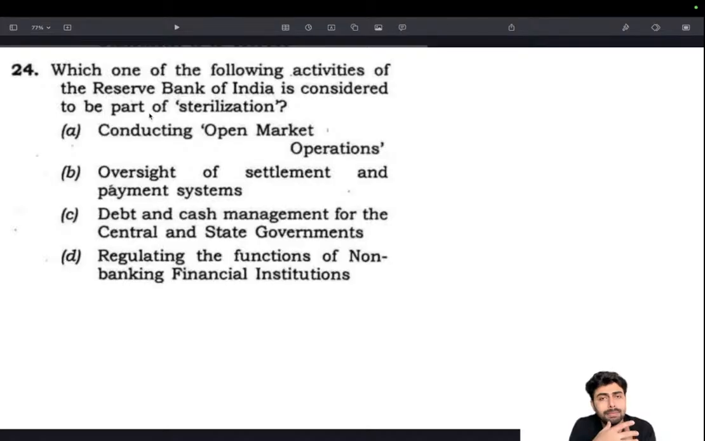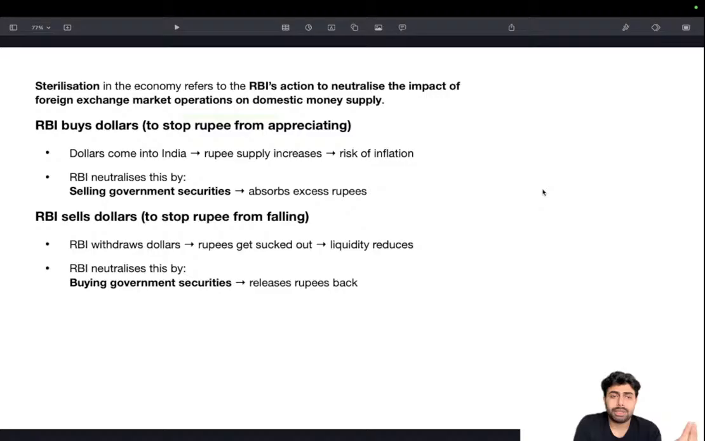Basically, if RBI is buying or selling dollars in the open market, the forex operations are being conducted. That will have an impact on money supply in the domestic economy. So, in order to shield that, RBI conducts open market operations. I'll give an example. The answer for this is open market operation, and the process, sterilization, is basically protecting the domestic market from the forex operations. So it's RBI's action to neutralize the impact of foreign exchange market operations on domestic money supply. That's basically it, sterilization. I'll explain it in detail so you'll understand.